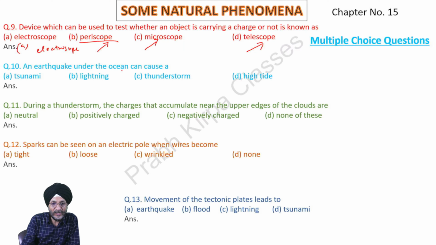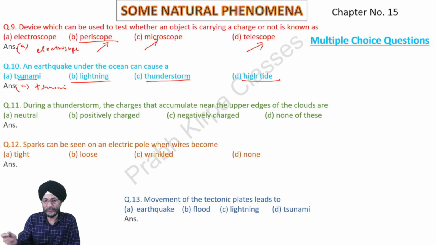An earthquake under the ocean can cause a tsunami. Lightning occurs in the sky, thunderstorm also in the sky. High tide is caused by the moon.